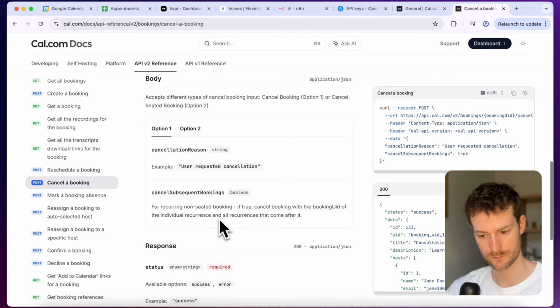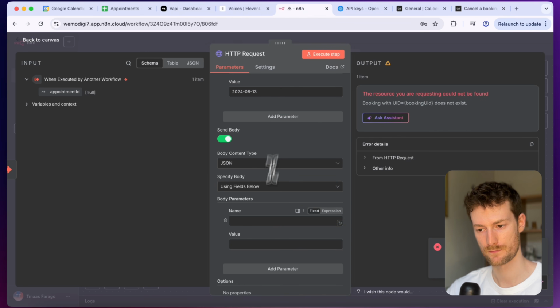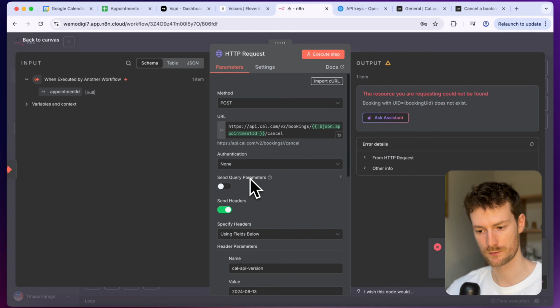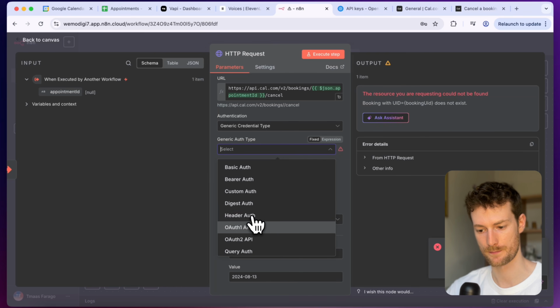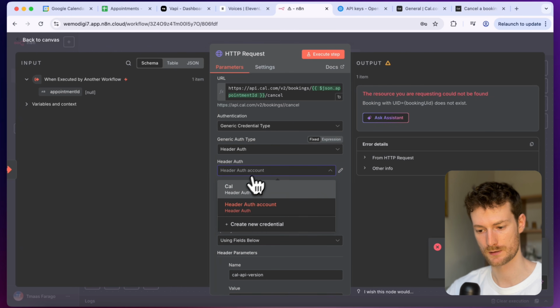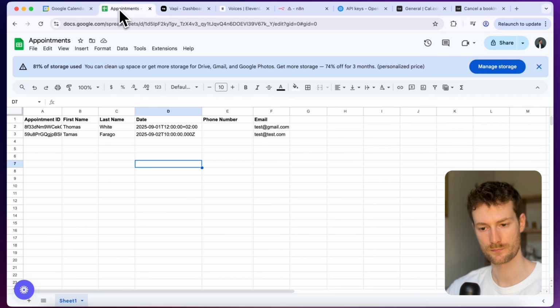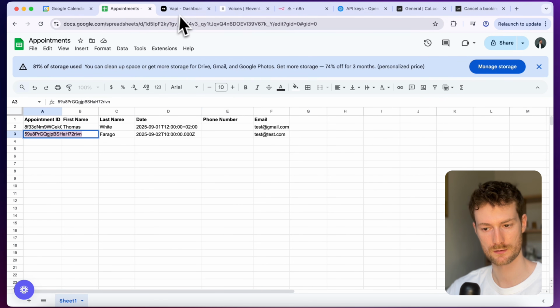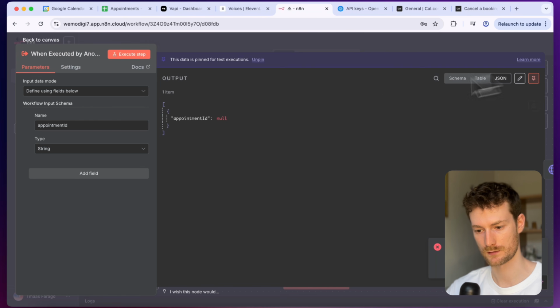And let's check out what we need to provide. We need to provide a cancellation reason. The user requested to cancel. And before we close it, we need to add the authentication method, which will be the generic credential type and header. And as usual, you can select the cal. And now we can save this. And I'm going to get the appointment ID here and paste it in my n8n workflow.